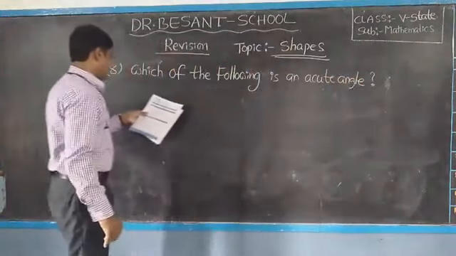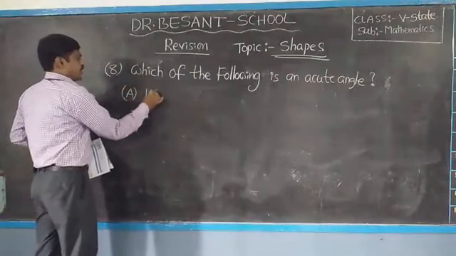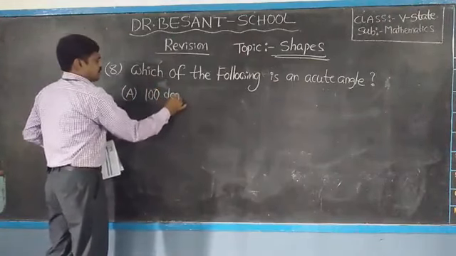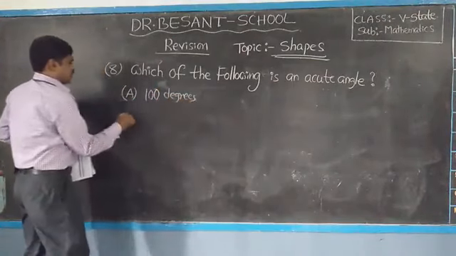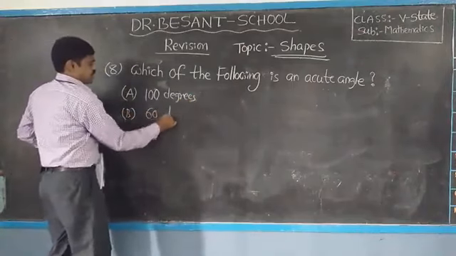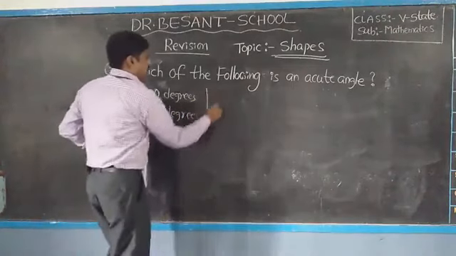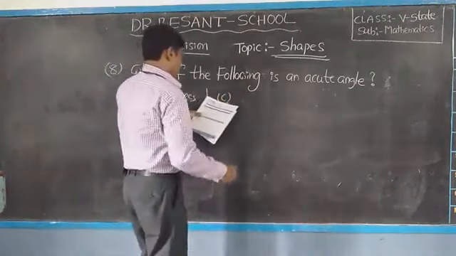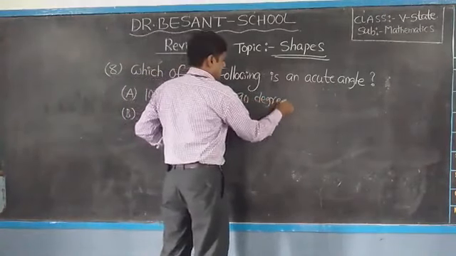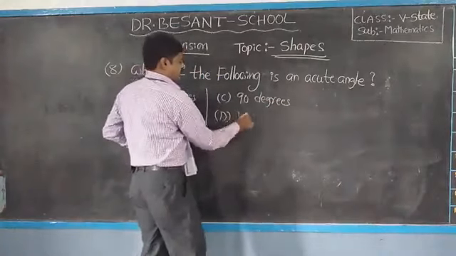So first of all, option A 100 degrees, option B 60 degrees, option C 90 degrees, option D 180 degrees.